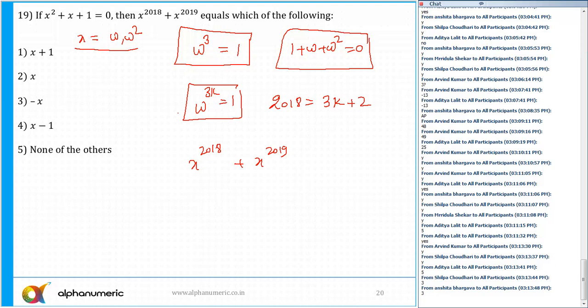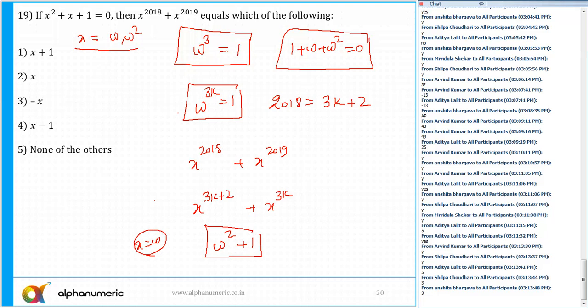This is nothing but x raised to power 3k plus 2, and this is x raised to an exact multiple of 3. Whenever the power is an exact multiple of 3, I'll get 1. So if I put x equal to omega, I'll get omega square and omega cube, that is 1. So 1 plus omega square.